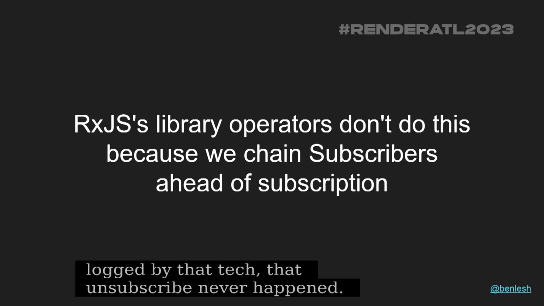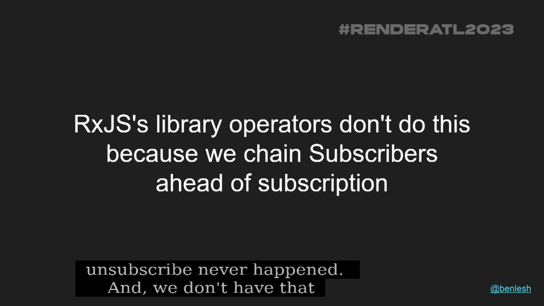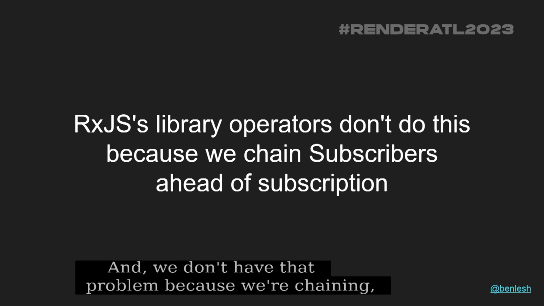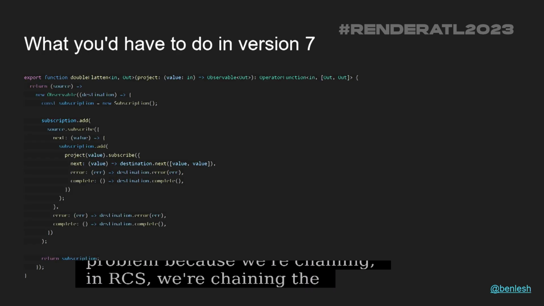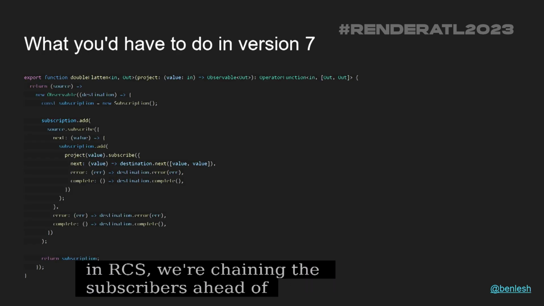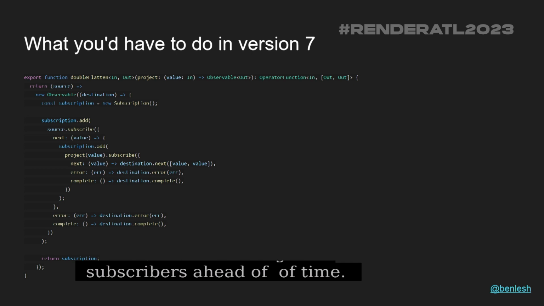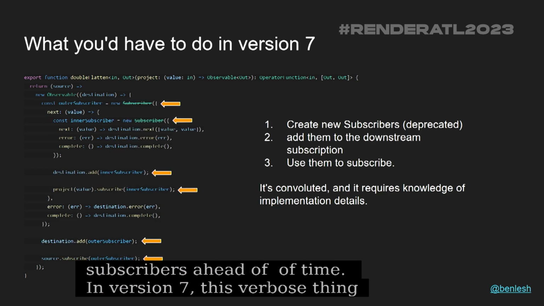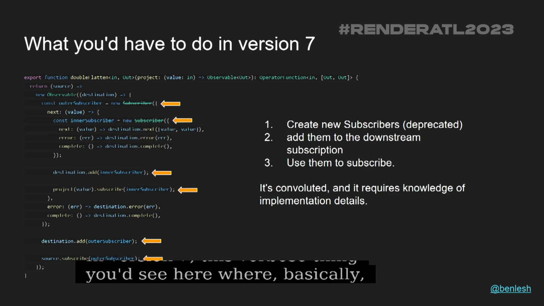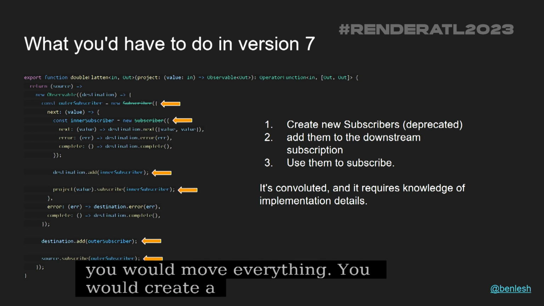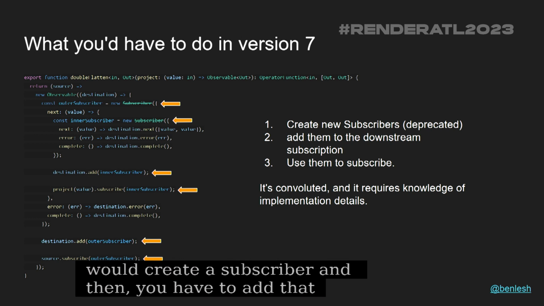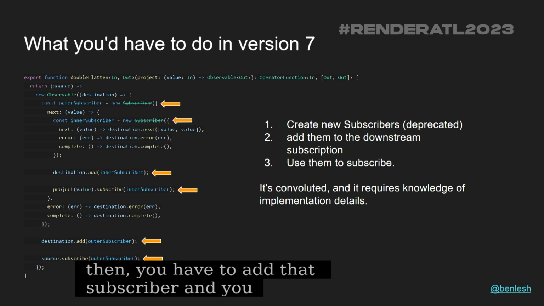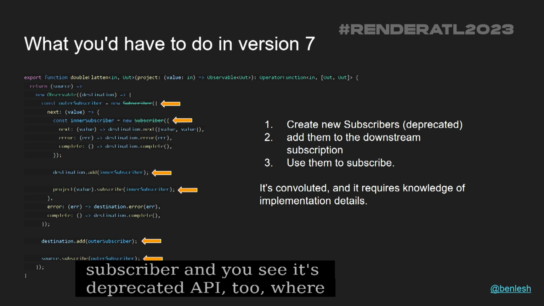That unsubscribe never happens. And we don't have that problem because we're chaining, in RxJS, we're chaining the subscribers together ahead of time. So what you'd have to do in version 7 is this really verbose thing that you'd see here, where basically you would move everything, you'd create a subscriber, and then you have to add that subscriber, and you see it's a deprecated API too.